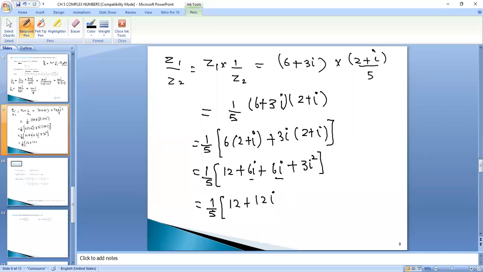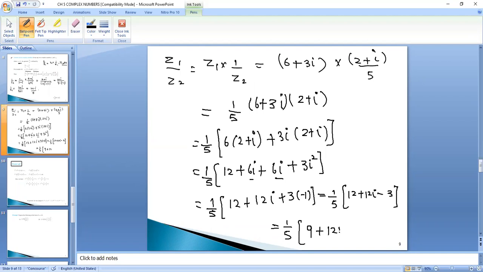I am directly adding: 12 iota plus 3 iota square. The value of iota square is minus 1, right? It equals 1 upon 5, 12 plus 12 iota, and 3 into minus 1 is minus 3. 1 upon 5, 12 minus 3, 9 plus 12 iota.